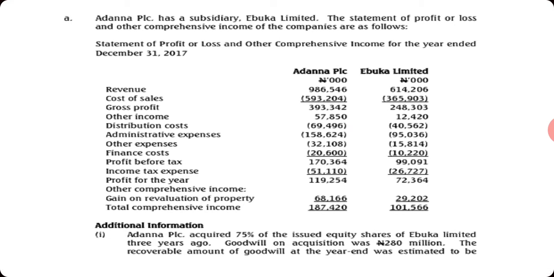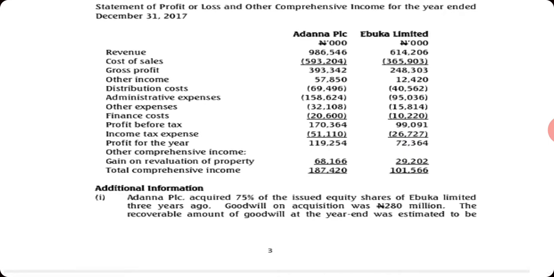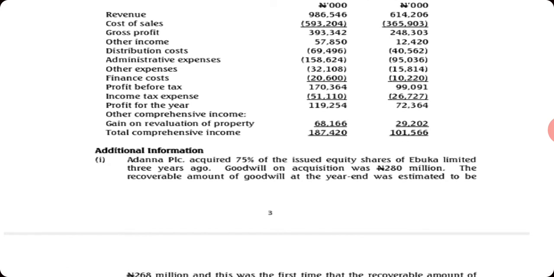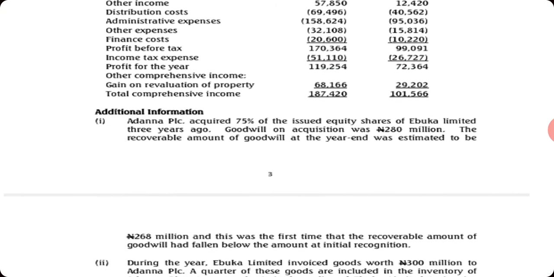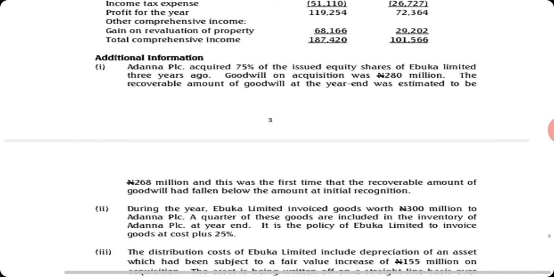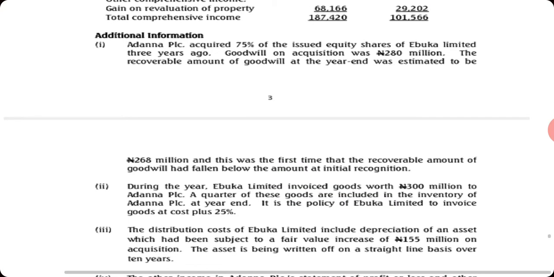So we have Adana, we have Ebuka: revenue, cost of sales, gross profit, other income, distribution cost, administrative expenses, other expenses, finance cost, profit before tax, income tax, profit for the year, other comprehensive income, gain on revaluation of properties, and total comprehensive income. These are the additional information. 1.